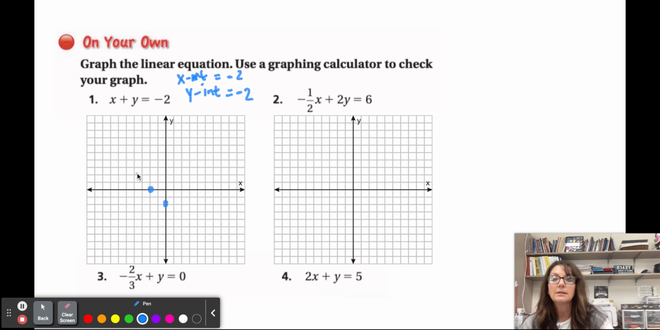So I'll do my best to, I know that that point's on the line, that point's on the line. Try to draw this, straight lines. The lines are going to be the worst.